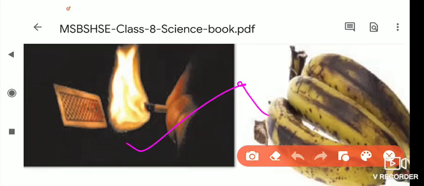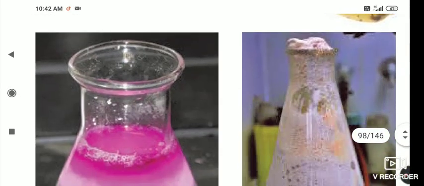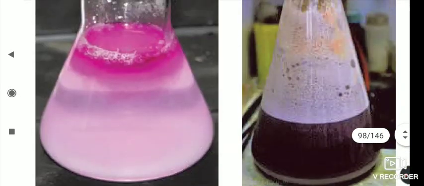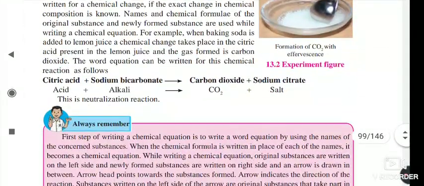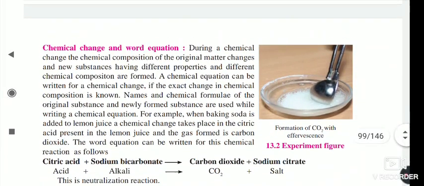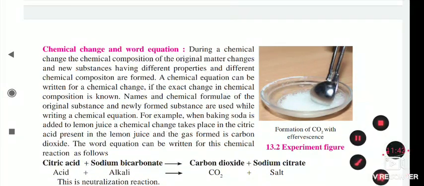Just as I told you, burning of gas is also which type of change? Chemical change. Then the ripening of any fruit is a chemical change, and effervescence is coming. The original substance we are not getting back again. These are all which type of changes? These are all chemical changes.